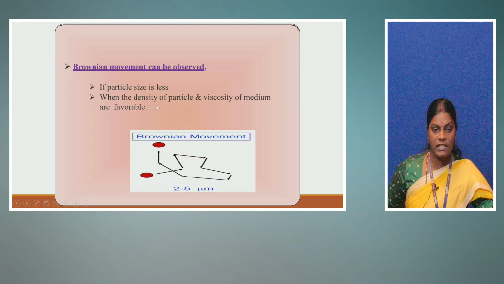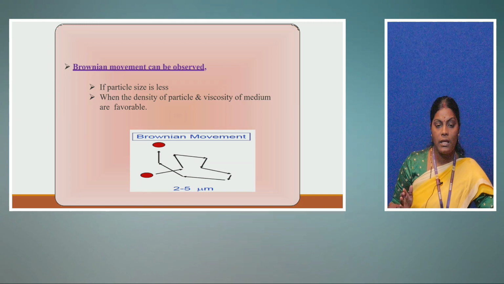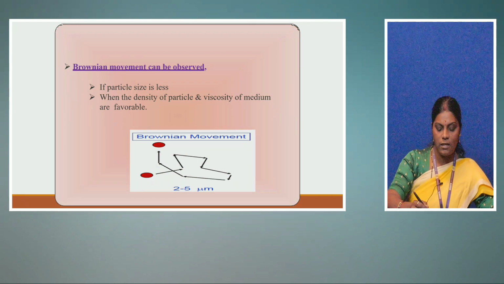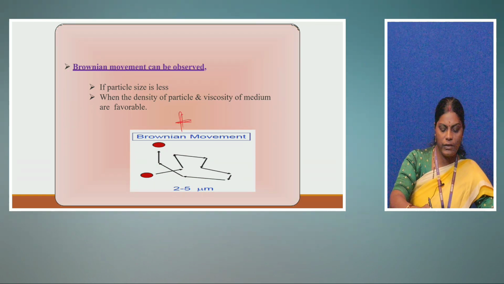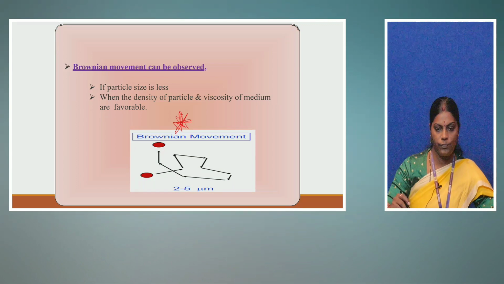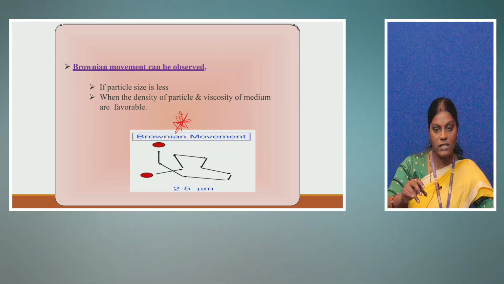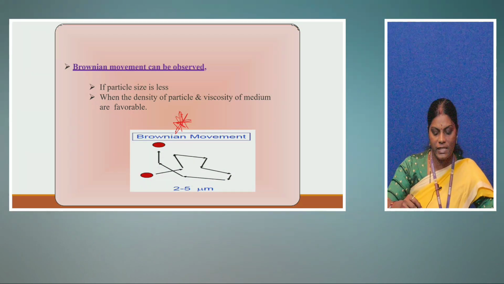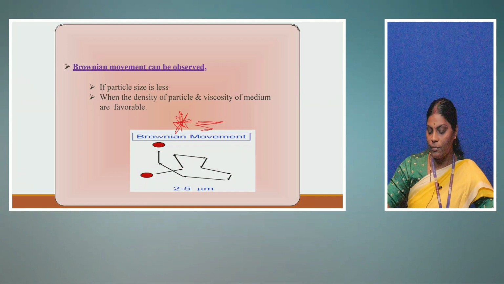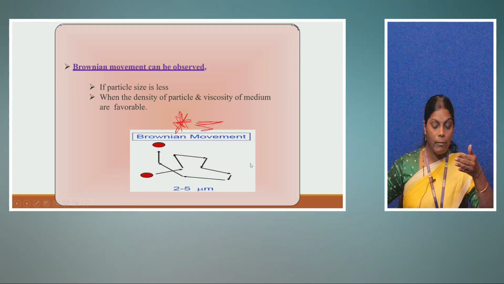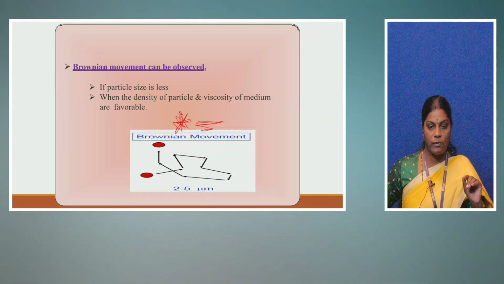If the particle density is low and viscosity of the medium is also low, in such cases what will happen? The movement of the particle will take place from here to here, and the particle can move in any direction. So if the particle has less diameter and density, and the viscosity of the medium is also less, in such cases the particle will move easily. So Brownian motion will prevent the particles from settling down to the bottom of the container.